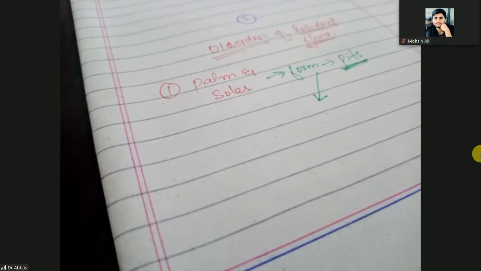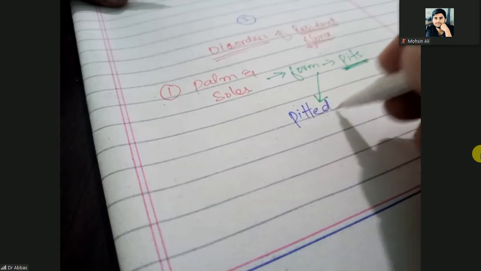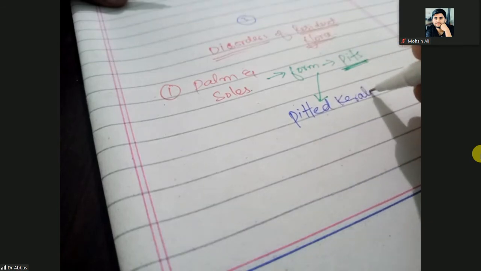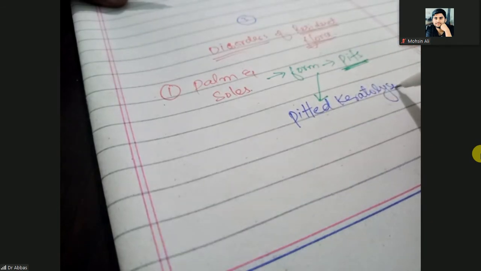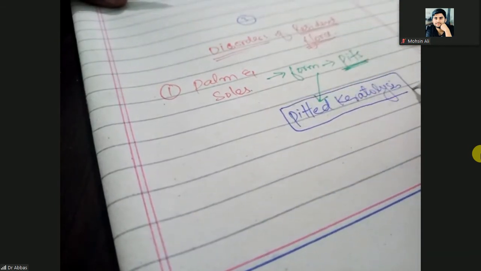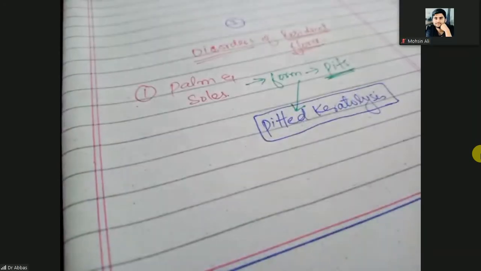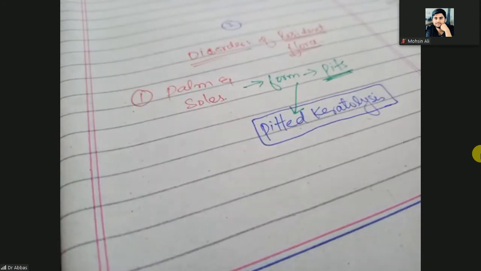What is pitted keratolysis? This is the first disorder. What is the first disorder due to the resident flora? The first disorder due to the resident flora is pitted keratolysis.